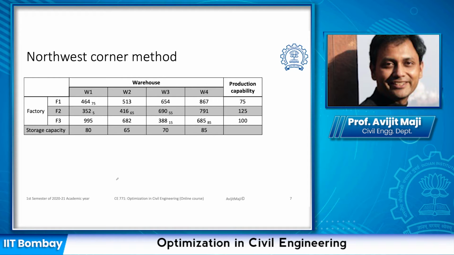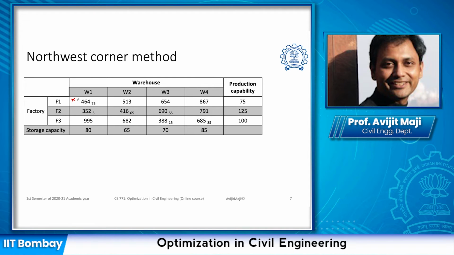The northwest corner method indicates that once we form the table for the transportation problem, and this problem is the same one we described earlier, we choose the northwest corner of the cost table. So the northwest corner is this one, and in this corner we assign the maximum possible units based on supply and demand.